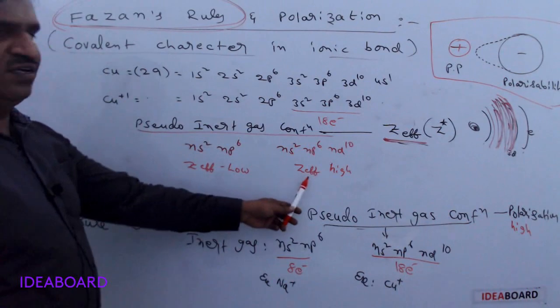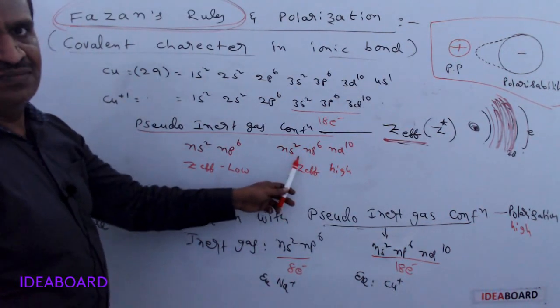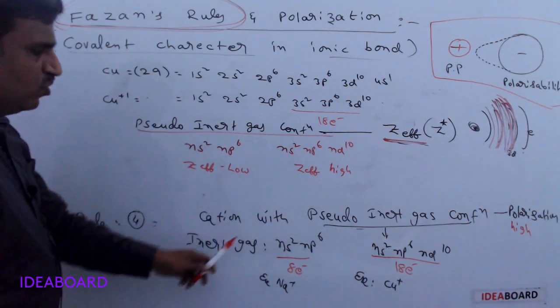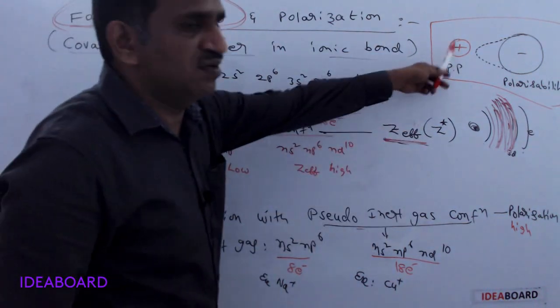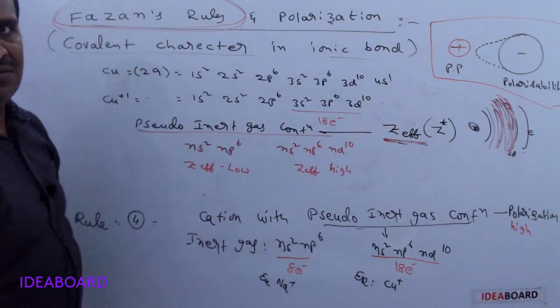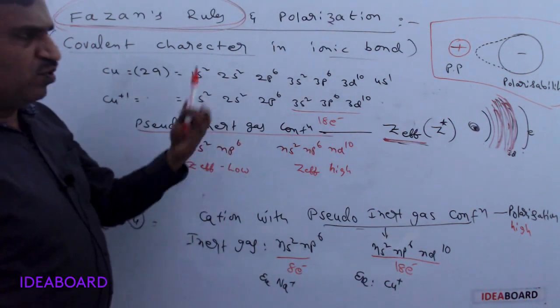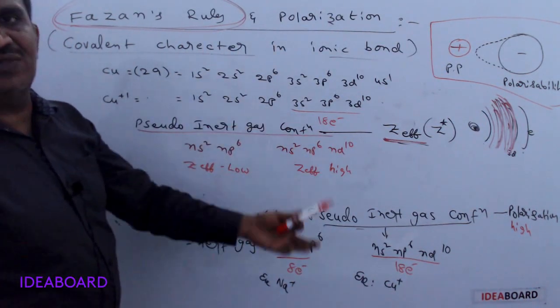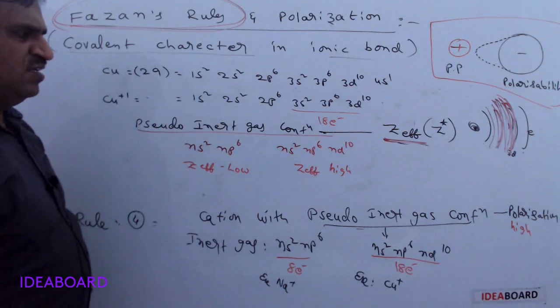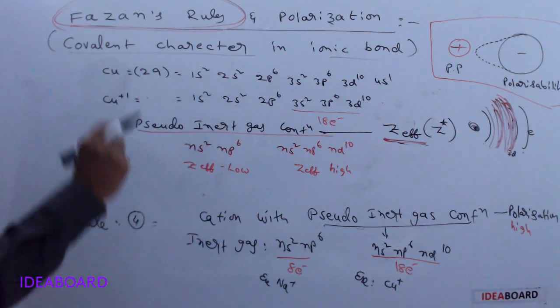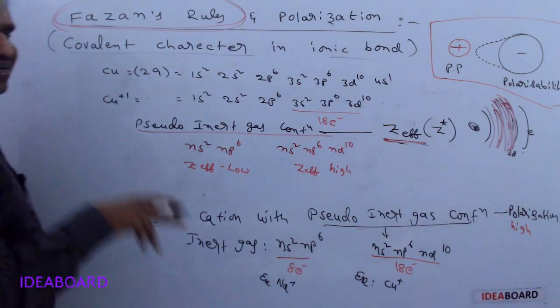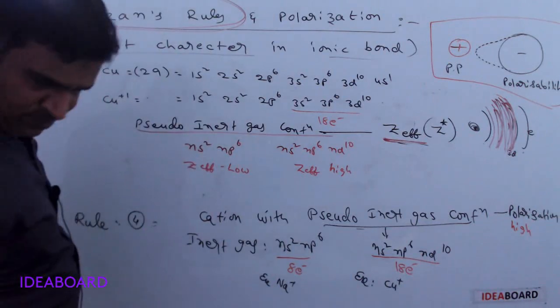Whenever effective nuclear charge is high, that cation has more polarizing power. Polarizing power is more means polarization is more, and polarization is more means covalent character is more. Whenever polarization increases, covalent character increases for that compound.